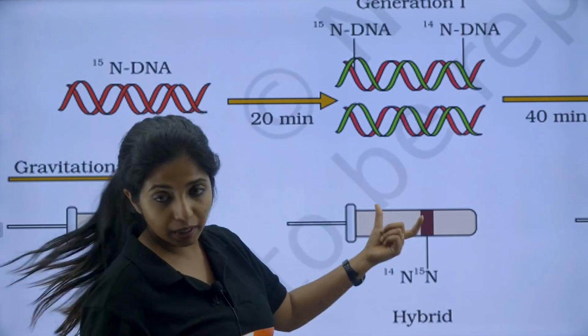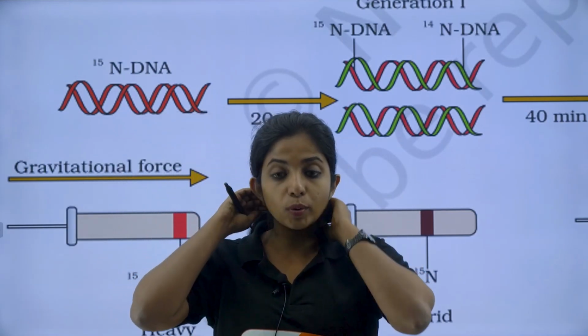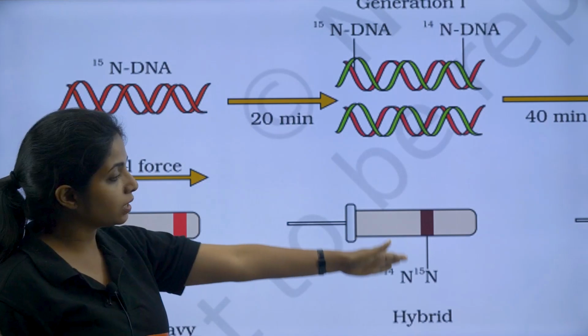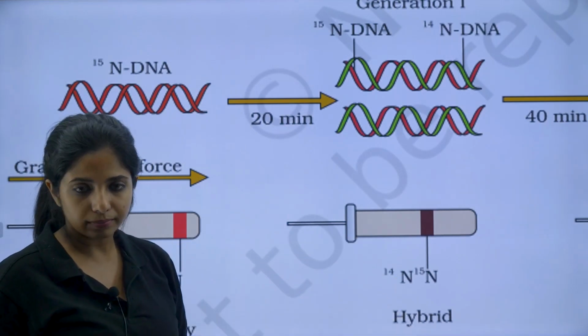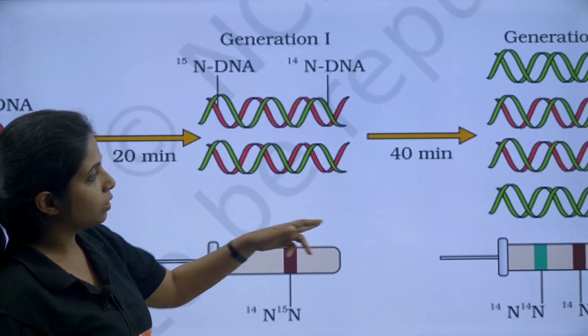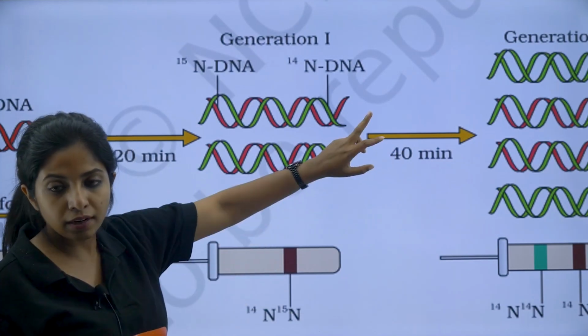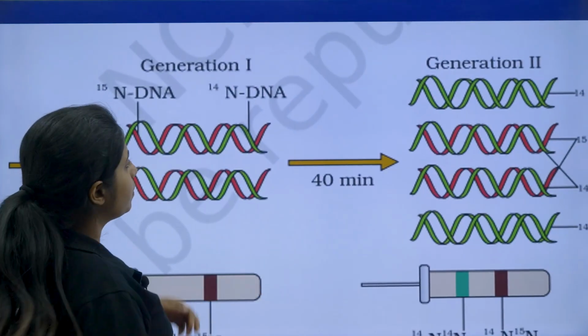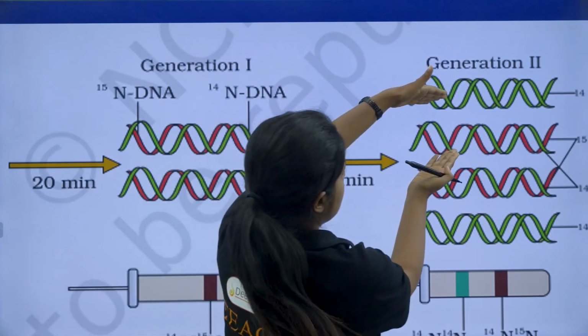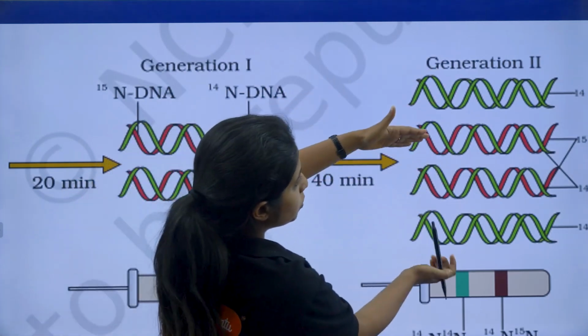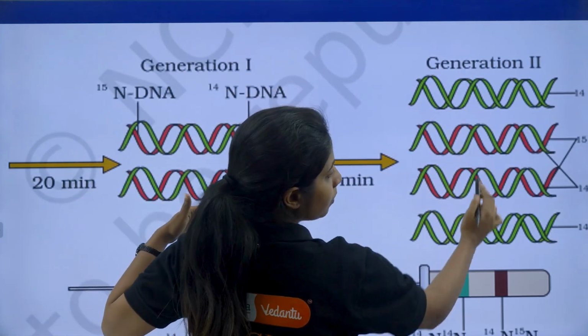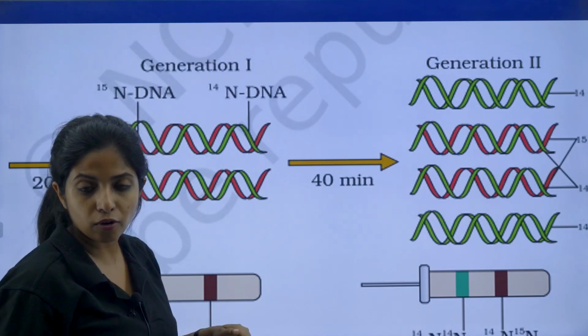So this was done after 20 minutes. You know E. coli divides within 20 minutes. So after 20 minutes when he checked, that is the result. Okay. Now again 20 more minutes, basically making a total of 40 minutes. What happened? Same in N14 medium only. This will divide into two, as you can see over here. A new strand forms, all of them N14 will be the strand that is found.